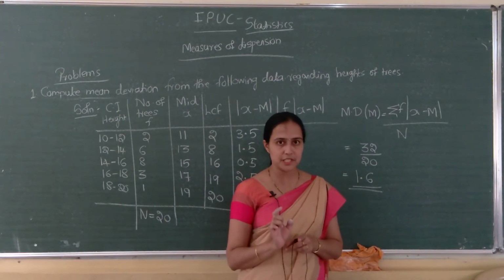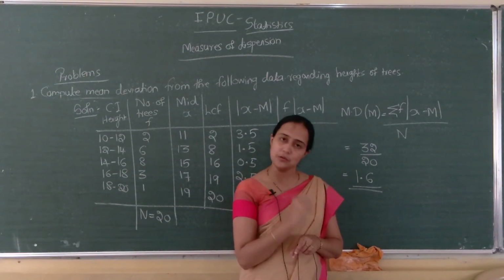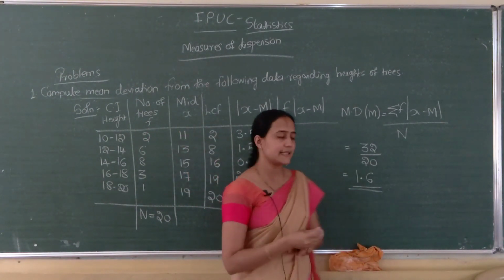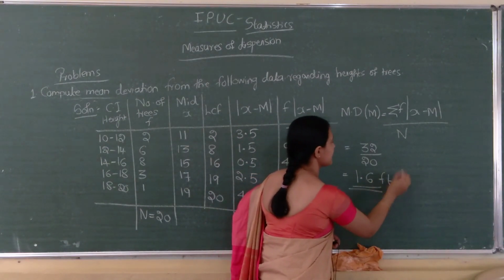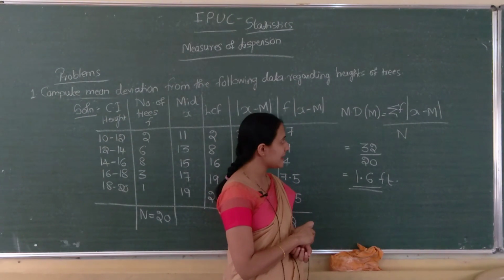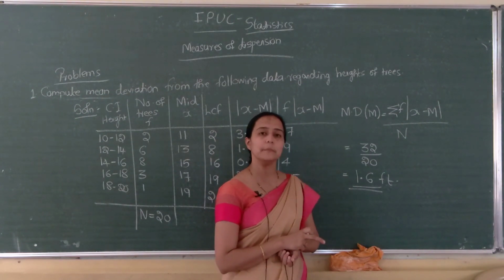Remember one thing, this is mean deviation from median. It is not the coefficient, so it contains units. Which units? Height is given in feet, isn't it? So 1.6 feet. So this is the answer, mean deviation from a median.